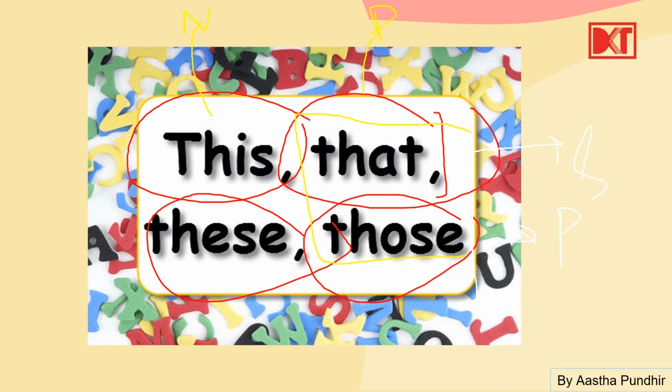Alright, so demonstrative pronouns are very easy. There are only 4 demonstrative pronouns. This, that, these, those. When you're pointing towards something. So very easy. Let's move on.